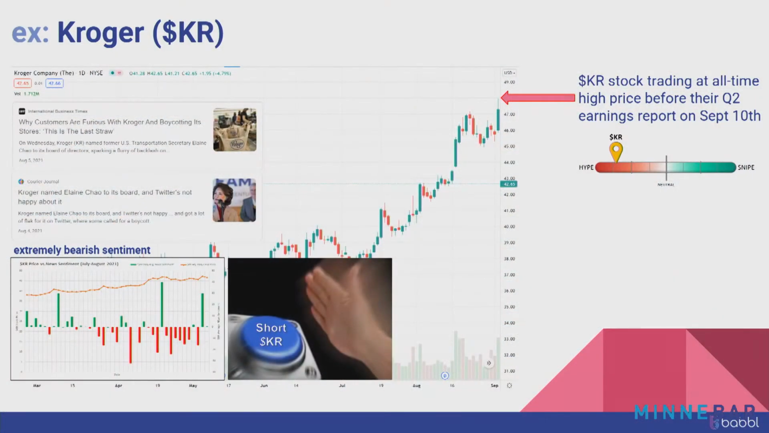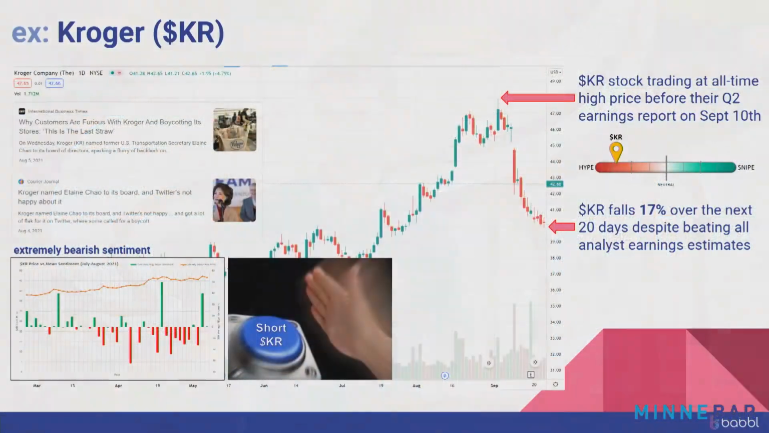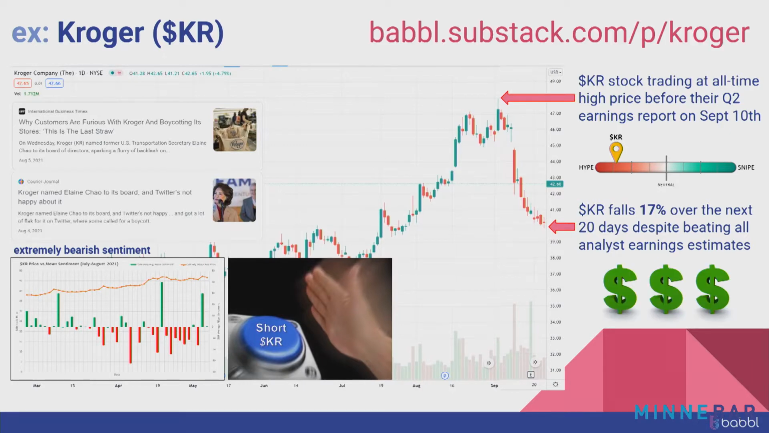We bet that Kroger is going to go down over the next few weeks, and then basically waited to see what happened. Kroger released their earnings. Over the next 20 days, the stock fell 17%, ended up making more money than I had anticipated doing. And at the end of the day, felt pretty confident that there was something there, and that sentiment could be a useful tool for identifying when opportunities were available to buy or sell stocks.